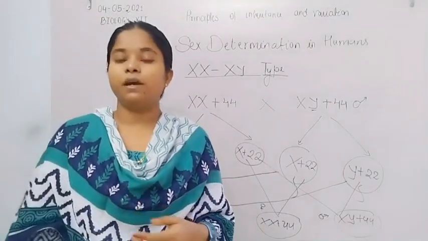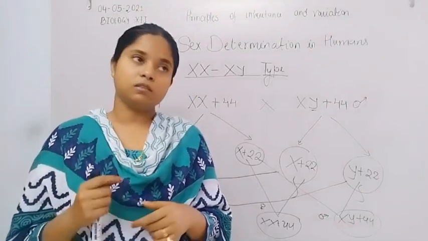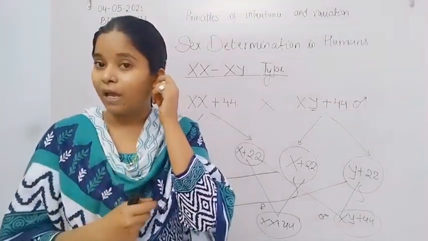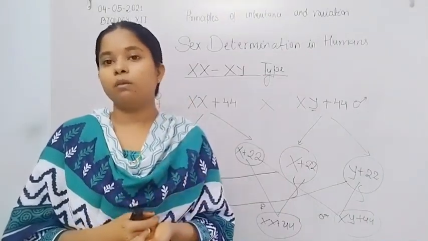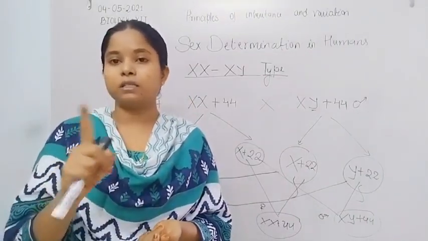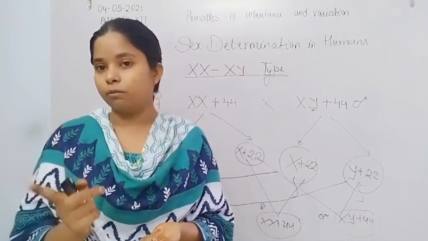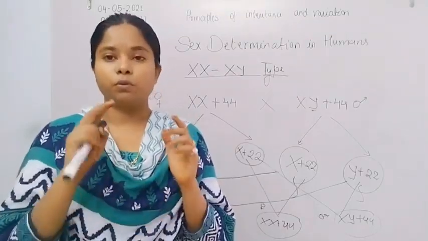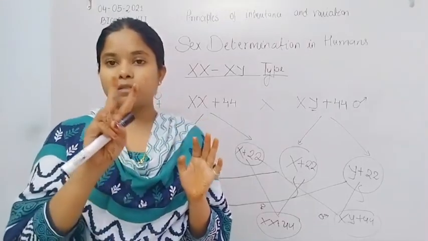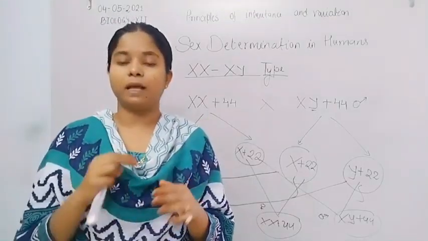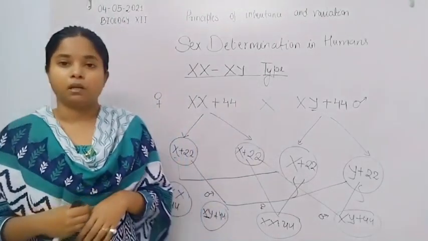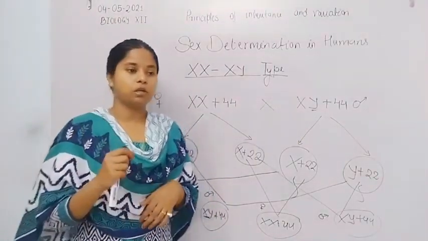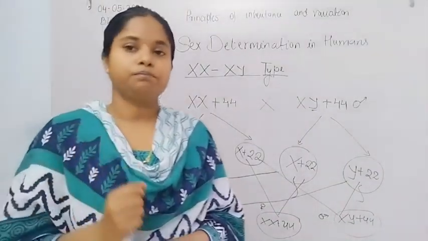So when a gamete with no X chromosome fuses with an egg, it converts into the male, because the single X is transmitted only by the female egg. If the zygote has both X chromosomes, it converts into the female. If the zygote has only one X chromosome, it converts into the male.